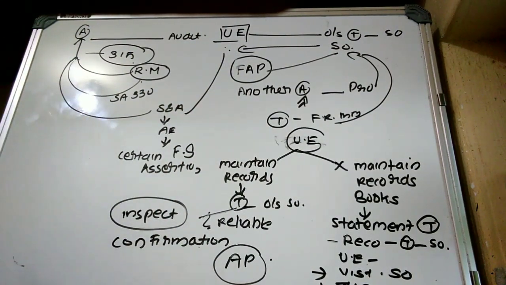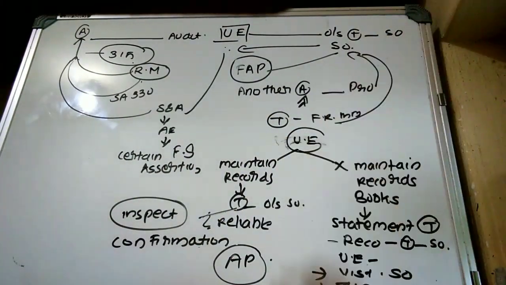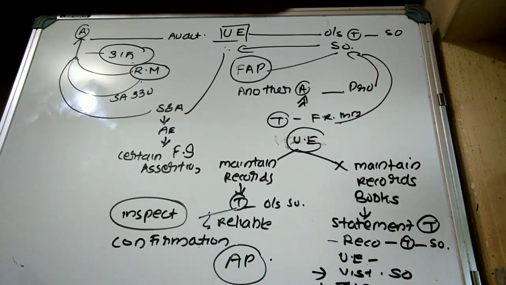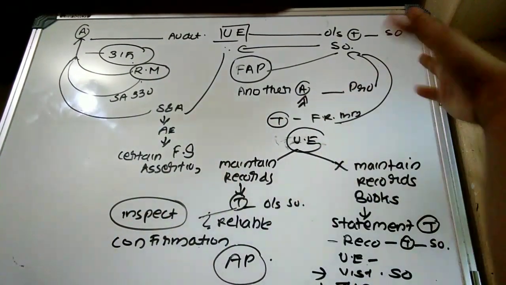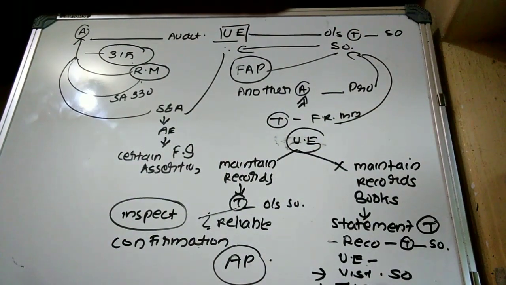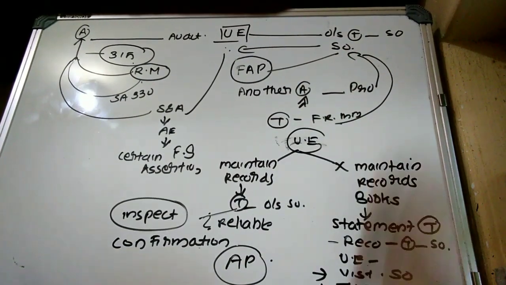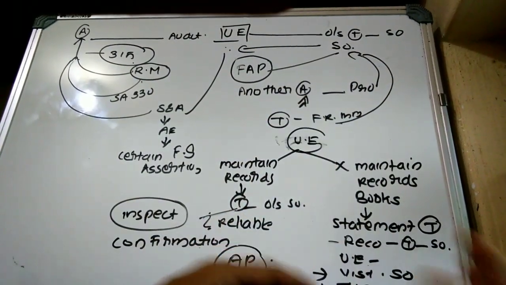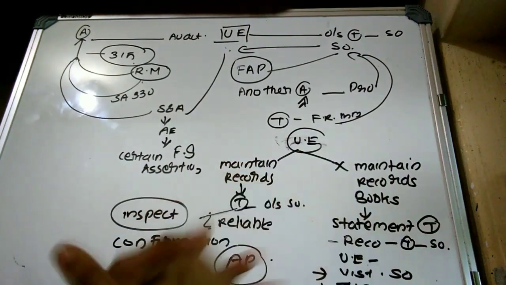So the auditor should determine whether an audit has been undertaken at the service organization. Who is undertaking the audit? Is he a qualified chartered accountant or not? Their professional competence has to be considered. Plus, the concerned auditor of the user entity should determine whether the auditor of the service organization is following SAE 3402 in applying the audit procedures at the service organization. Plus, they may use the report which has been issued by the auditor of the service organization. It can be a type 1 report or a type 2 report.